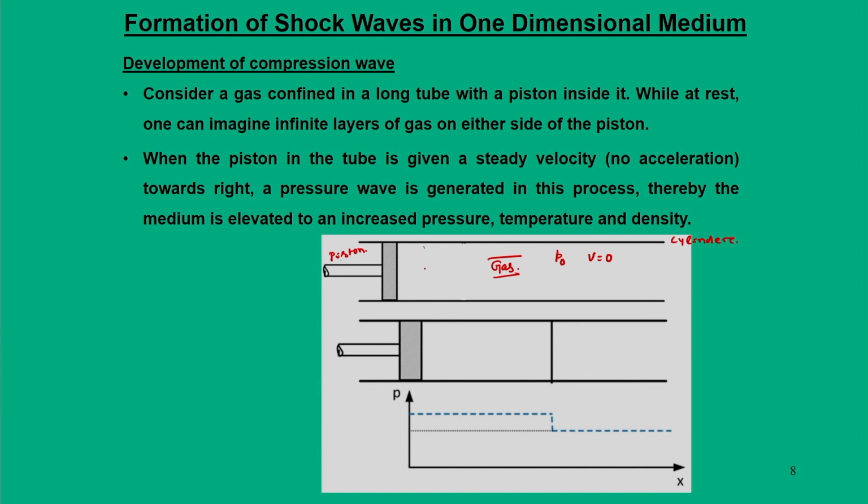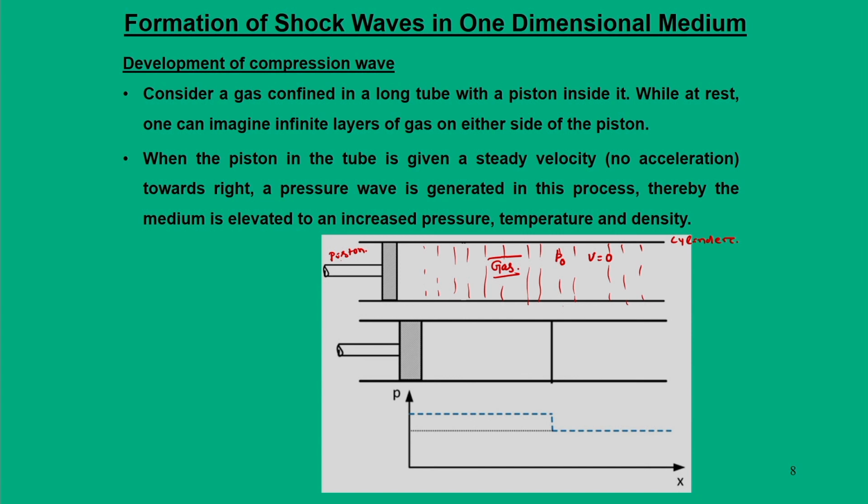You can say this gas may have different layers. You can imagine this gas to be arranged in layers, that is, there are infinite layers of the gas, on either side of the piston.